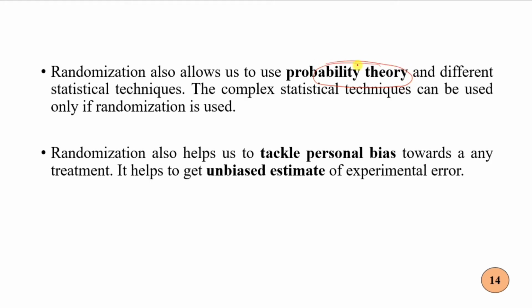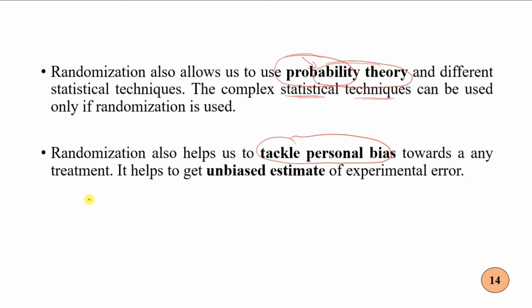In statistics everything is somehow dependent on probability, so by randomization, different statistical techniques can be used, because they are all based on probability. Randomization also helps us tackle personal bias.